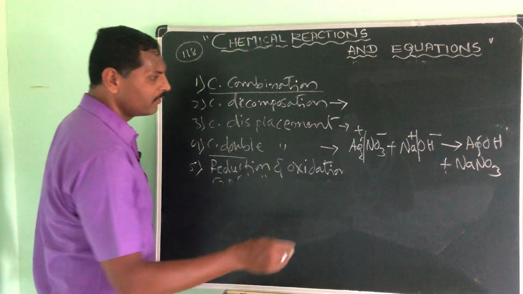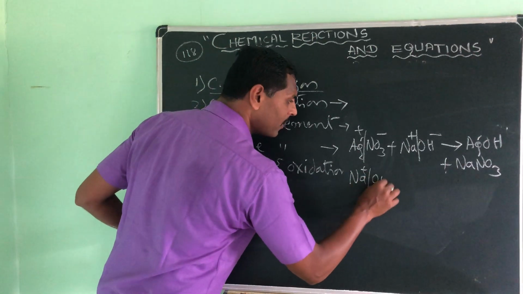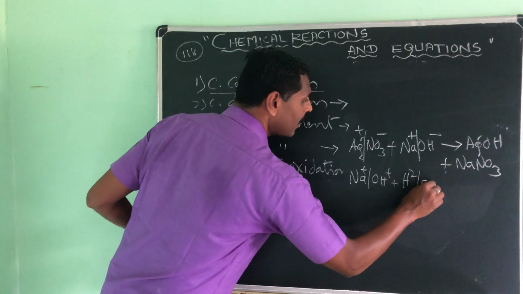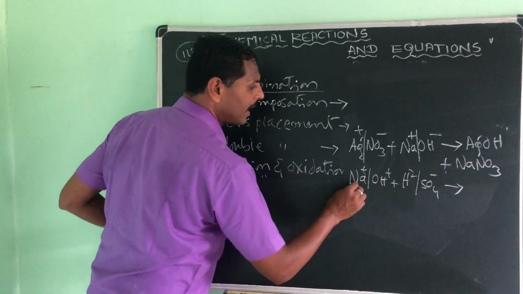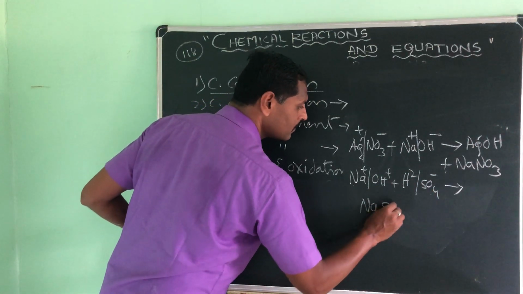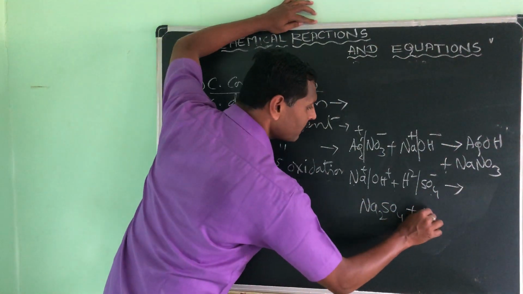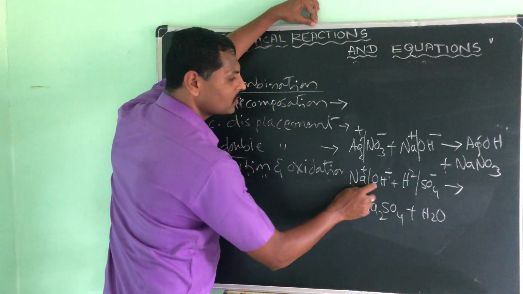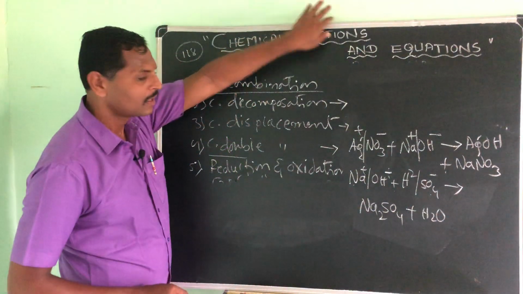Very simple. I will take one more example. Take NaOH and H2SO4. See here the products: Na2SO4 and H2O you will get. Na plus, OH minus, H2 plus and SO4 minus, you will get this result.